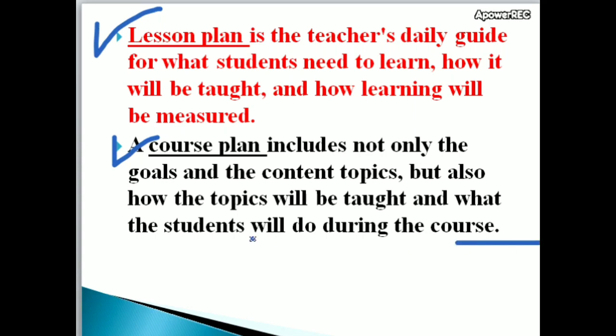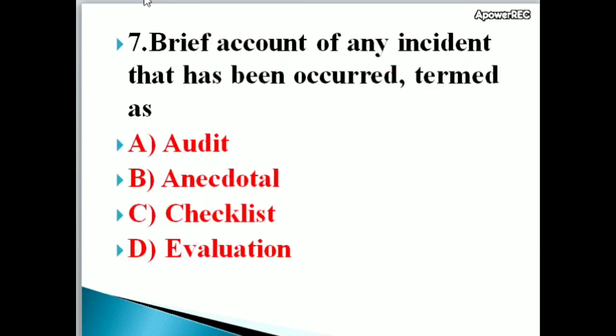Entire course you have to see. That is course plan. I think you understood the difference between lesson plan and course plan. Lesson plan is related to a particular lesson, but course plan is for the entire course. That is the difference.